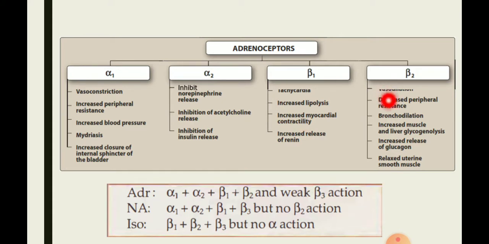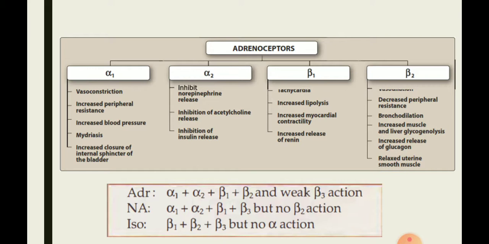And beta 2 is present in the skeletal muscle. It causes vasodilatation. It is also present in the lung smooth muscle, so it causes bronchodilation. It causes muscle and liver glycogenolysis and increased release of glucagon. Ultimately, beta 2 agonists are also responsible for relaxing uterine smooth muscle, and hence those drugs are known as tocolytic agents. They may delay labor. Those drugs are ritodrine and isoxsuprine. We'll learn all these aspects later.